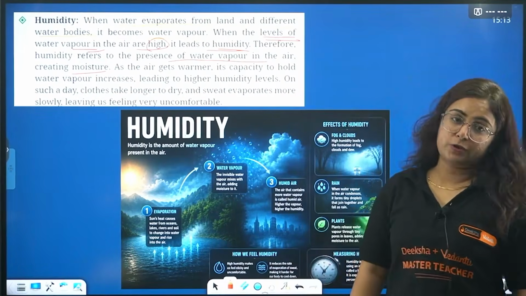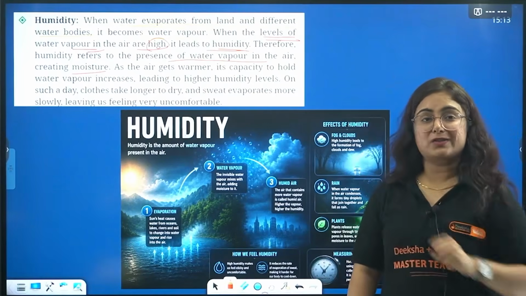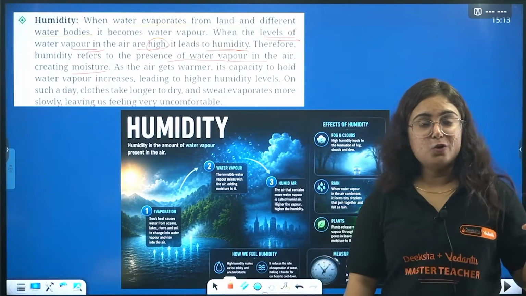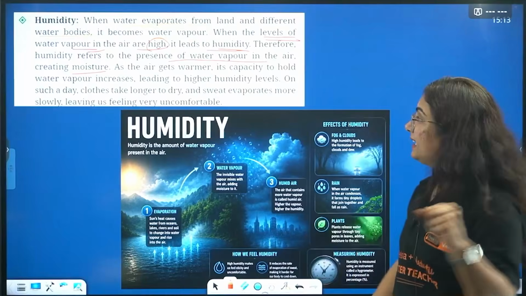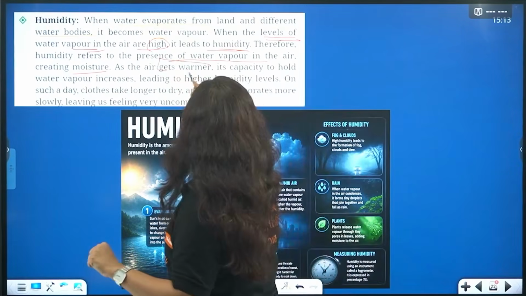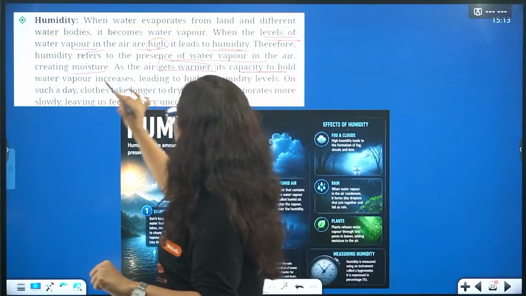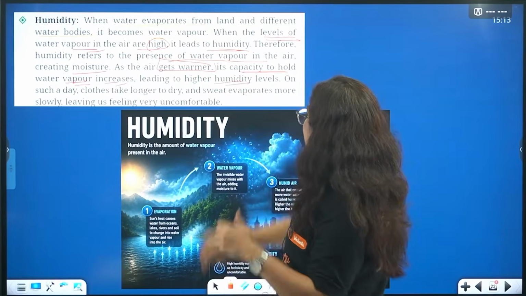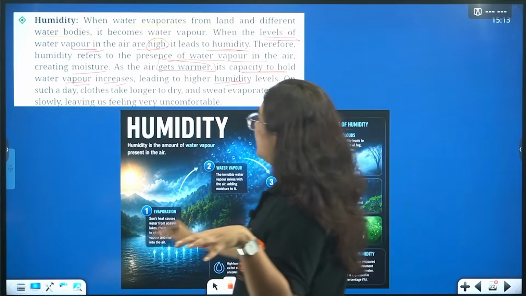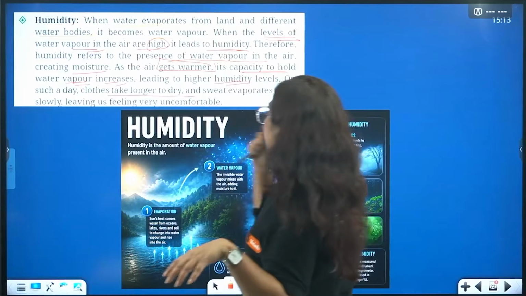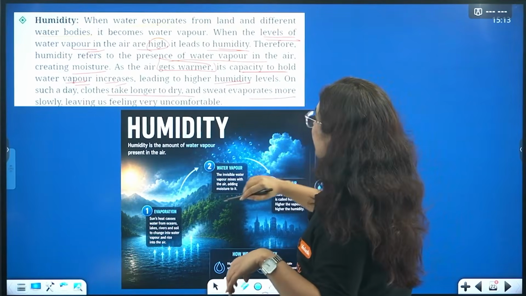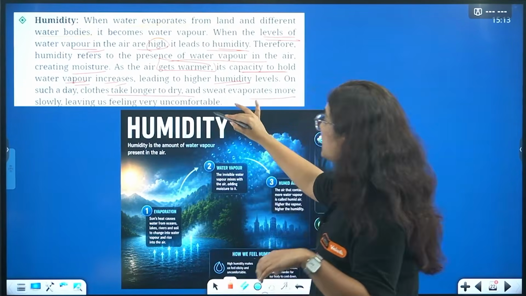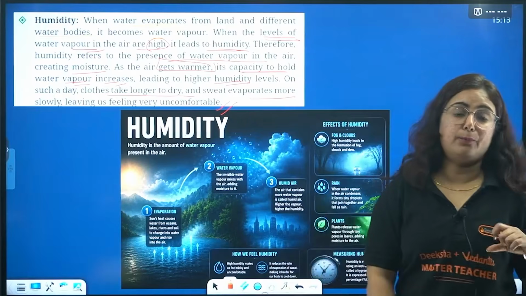We have one more interesting concept aligned with humidity, and what is that, beta? As the air gets warmer, its capacity to hold water vapor increases, leading to high humidity level. On such days, clothes take longer to dry and sweat evaporates more slowly, leaving us feeling very uncomfortable.